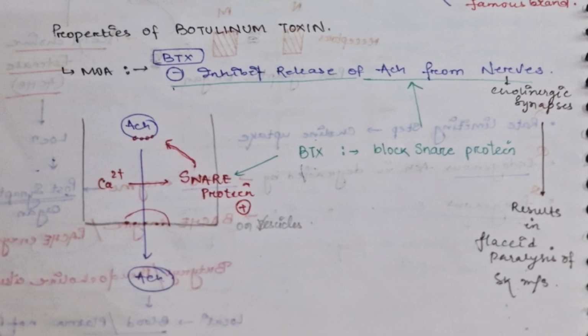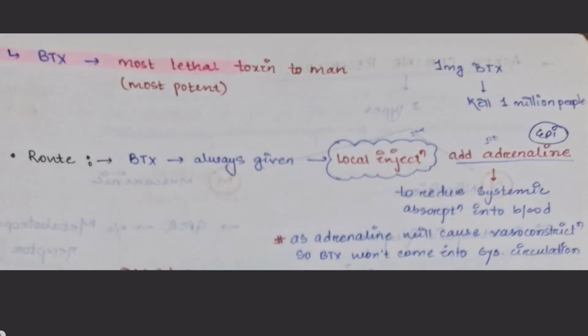Now that leads to flaccid paralysis of skeletal muscle. Why? Because acetylcholine is useful because depolarization occurs, so muscle contraction occurs. But now this has been inhibited, so flaccid paralysis of the skeletal muscle. As I said earlier, botulinum toxin is the most lethal toxin to mankind. It's most potent. Like 1 milligram of botulinum toxin can kill 1 million people.